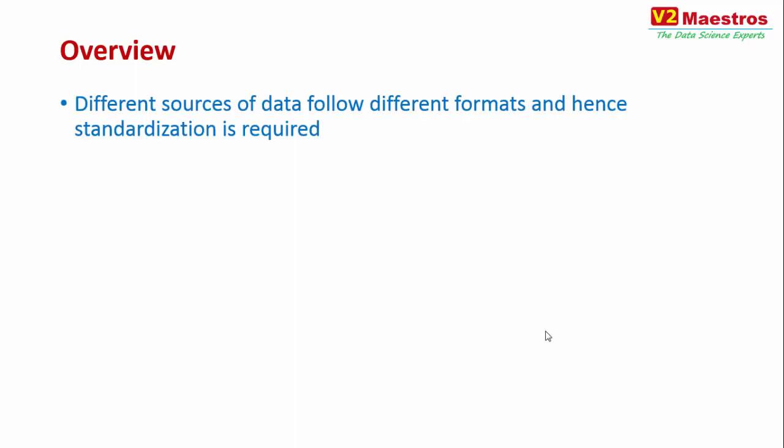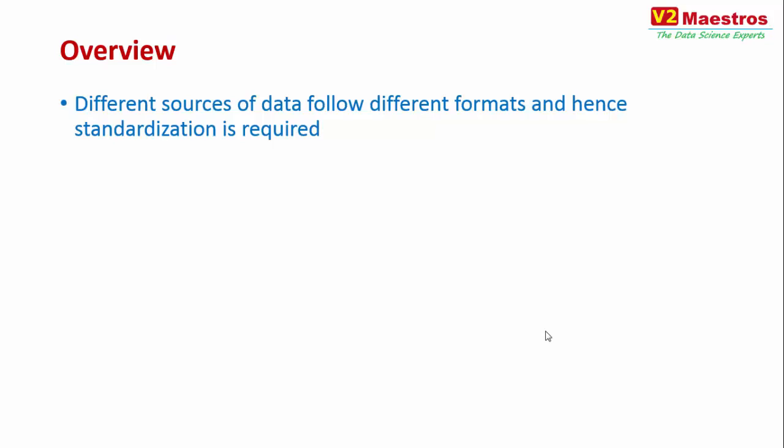So different sources of data typically have different formats and hence standardization is required. For example, you are getting customer data from two different sources. Let's say you're getting data about your web customers from your web CRM, and data about your phone customers from your phone system.